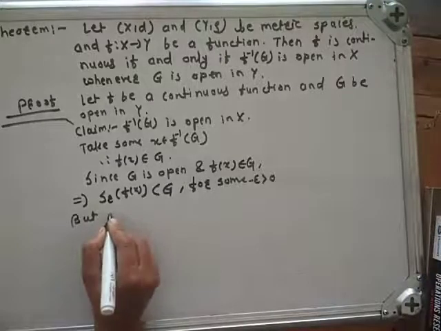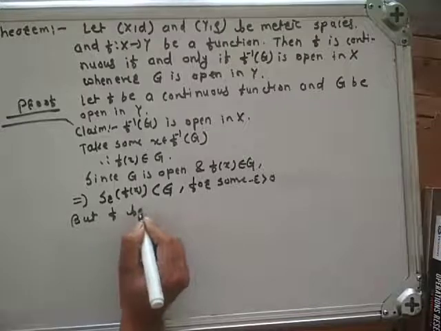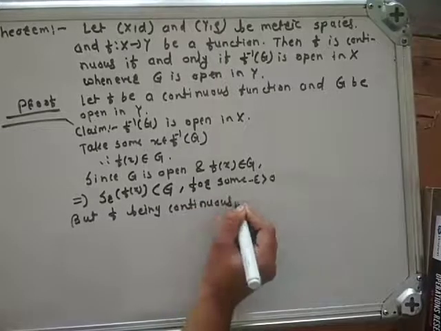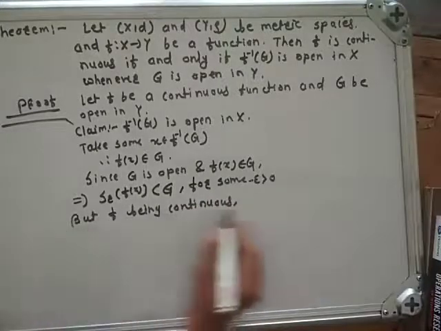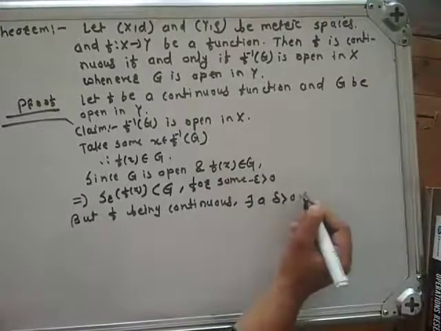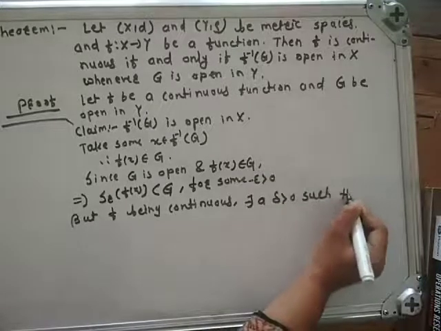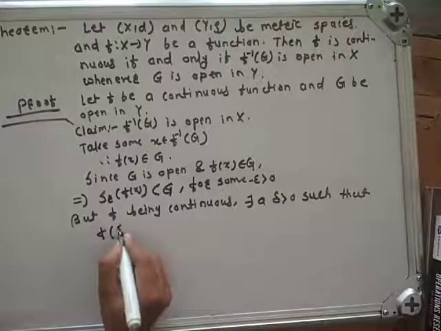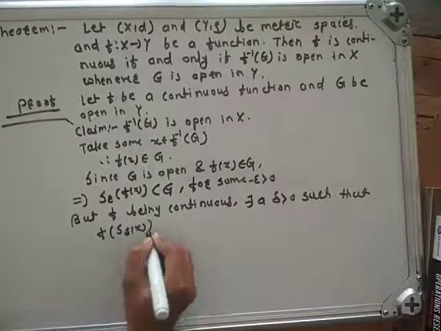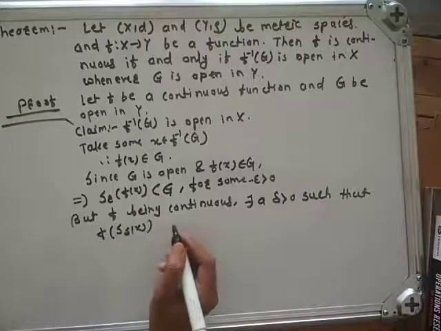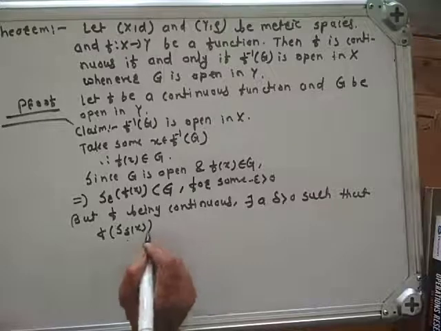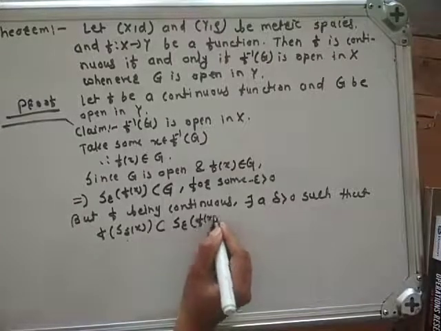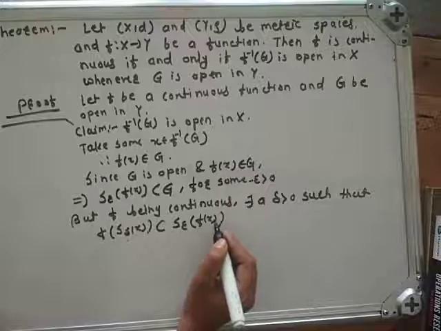But in the hypothesis f is continuous. Therefore, by definition of continuity, there exists a delta greater than 0 such that f of S delta of x is a subset of S epsilon of f of x.